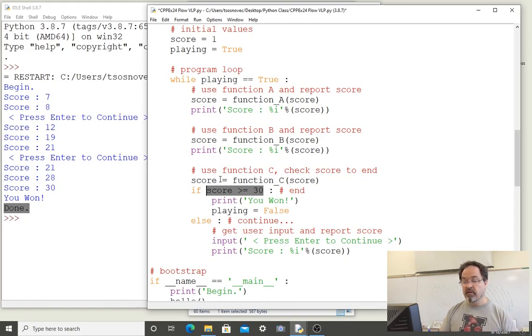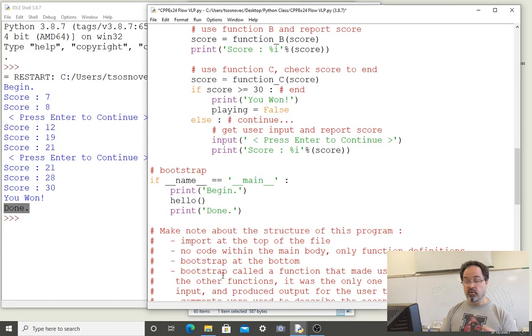As soon as score has a value that is 30 or greater, this condition is tested true. It will execute this line, printing you win, then execute this line, which reassigns the value of playing, which means that when we get to the end of the while loop and go back up to test this condition, that's when it's tested to be false. And we end the while loop, which ends the hello function, which puts us down here, which prints done and then ends our program.